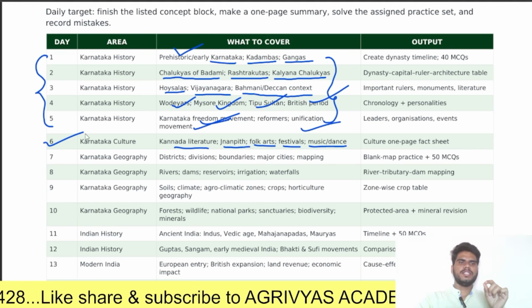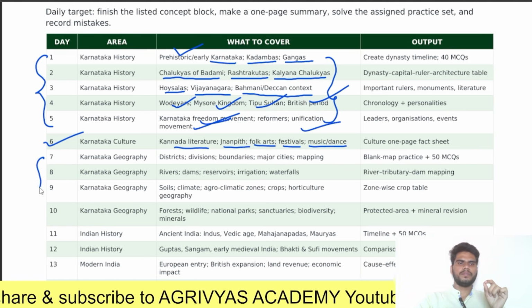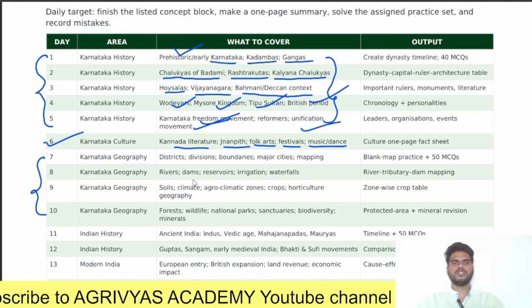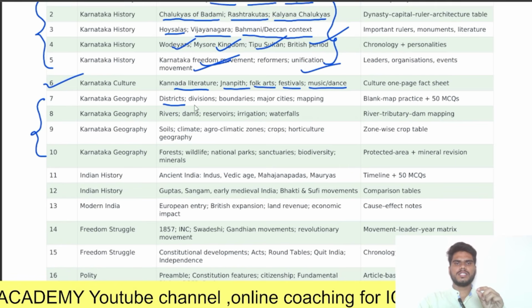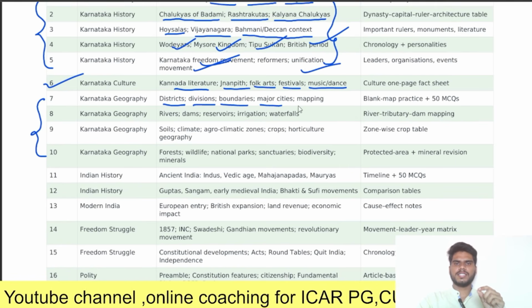So this should be covered in Karnataka culture. Next, coming to Karnataka geography. From Karnataka geography, what are the topics you should cover? So here, coming to Karnataka's geography: districts, divisions, boundaries, major cities, and mapping.